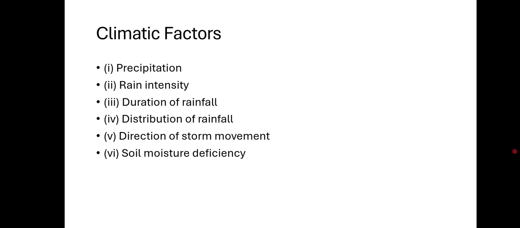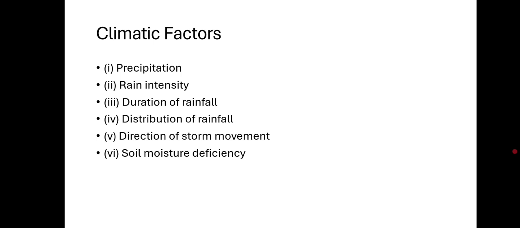Then soil moisture deficiency. Runoff is greatly affected by soil moisture conditions. If the soil moisture condition is quite low before the rain occurs, most of the rainfall is lost as the infiltration and as a result, runoff will be low. If the soil moisture condition is high, rainfall produces high runoff.